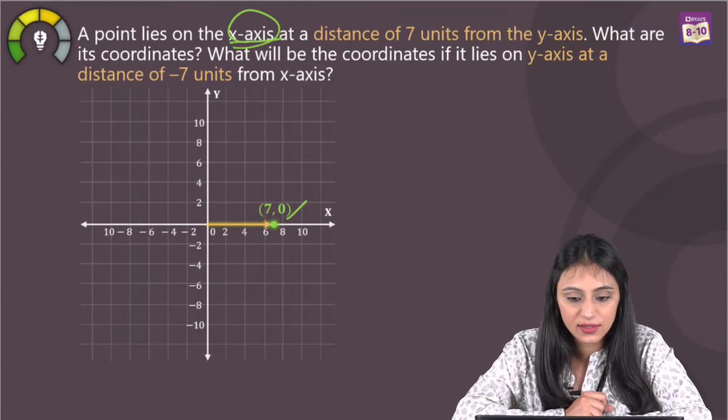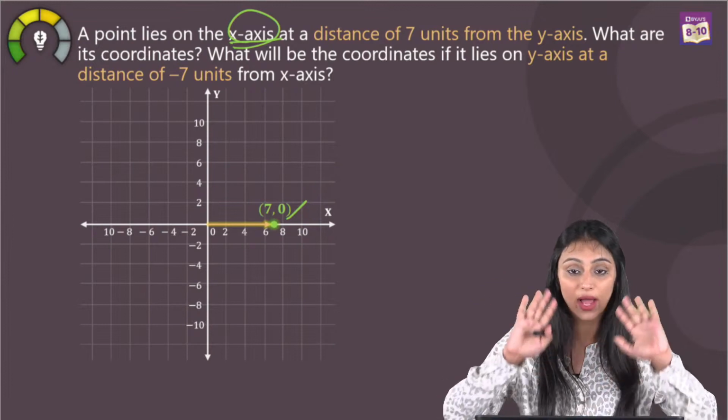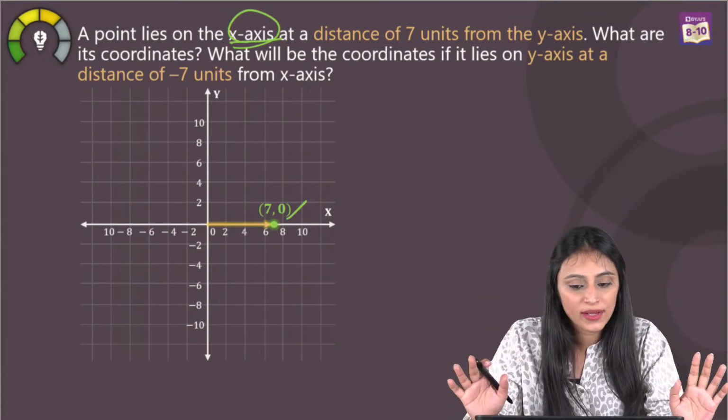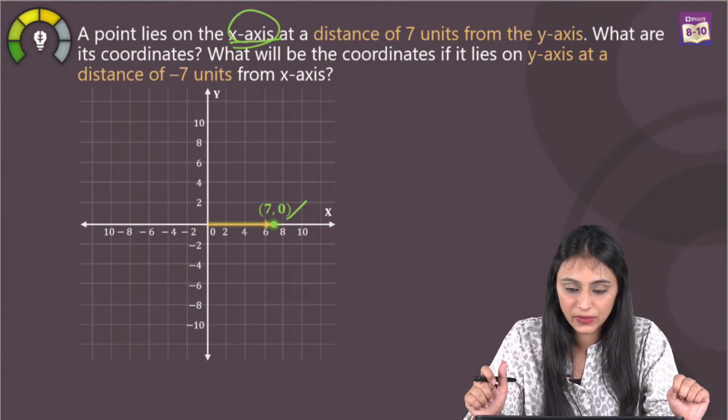Tanushri has given the answer for the next part, -7, 0. Tanushri, it can't be -7, 0. I'll just explain this thing. 7, 0 is right for the first question.